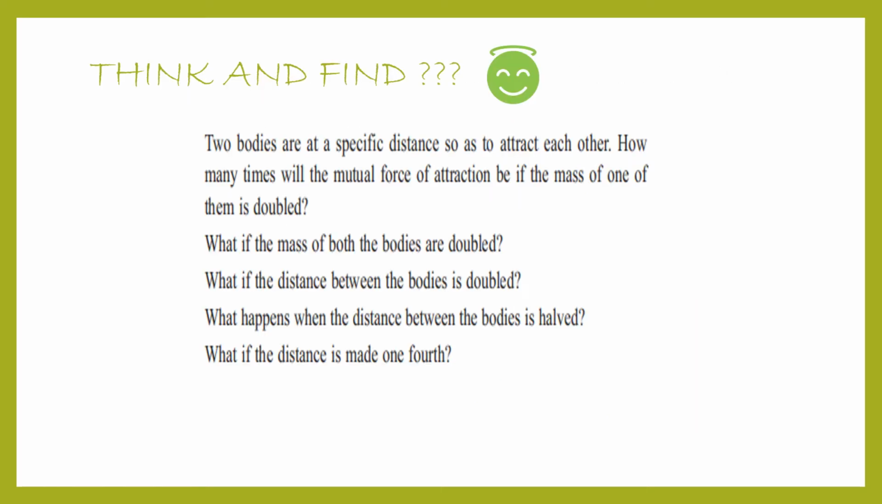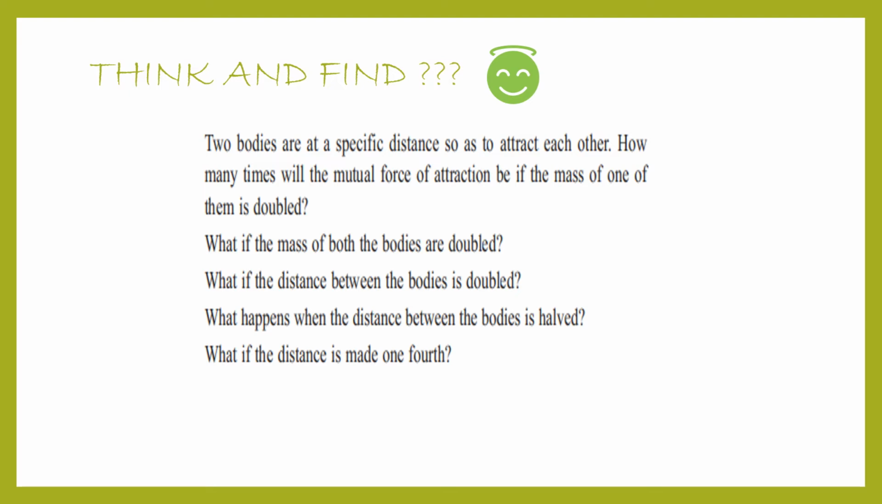In the next slide, I'm giving you some questions. You will have to think about the questions, work on them, find out the answer and write it in the comment section. Two bodies are at a specific distance so as to attract each other. How many times will the mutual force of attraction be if the mass of one of them is doubled? If the mass of one of them is doubled, any one m you can take as 2m. The other m, let it be like that only. You can do this calculation and find out what will be the force of attraction, or how many times it will increase or decrease, whatever it is.